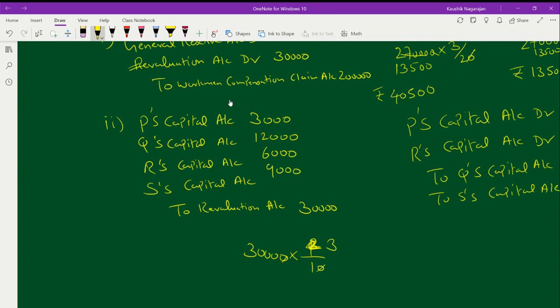Kindly check: 9 plus 6 is 15, 12 plus 3 is 15, so it is exactly 30,000 rupees.